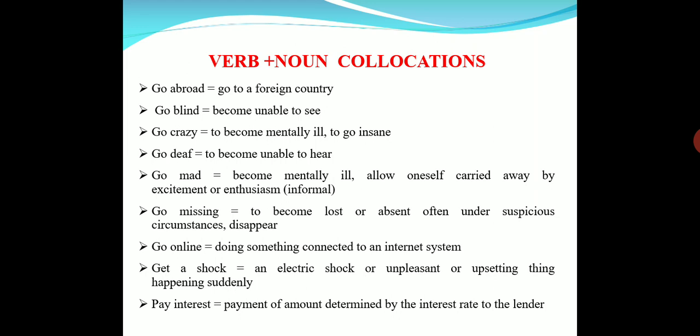And pay interest. Pay interest means interest on the amount that is taken from any lender. Generally, for showing interest in any subject, we don't say pay interest, we say show interest. Here, pay interest means interest on borrowed money, taken by the lender.